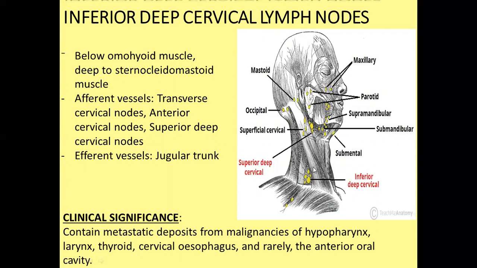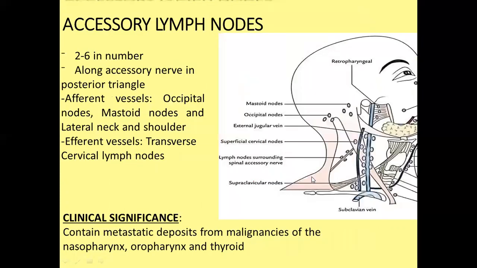It receives afferents from the transverse cervical node, anterior cervical node, and superior deep cervical node, which drain into it. But it drains into the jugular trunk. So it contains metastatic deposits from malignancies of the hypopharynx, larynx, cervical esophagus, and rarely the anterior oral cavity.